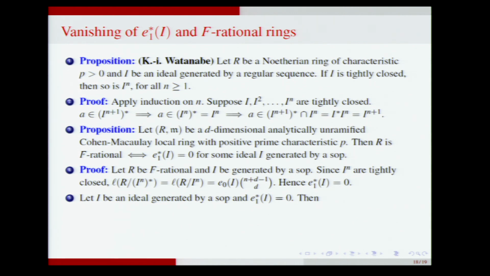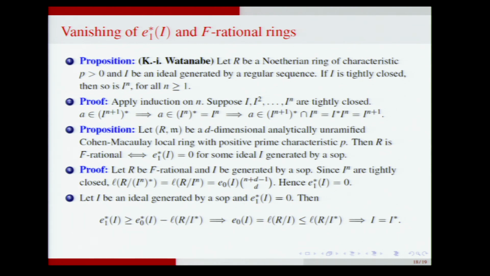Now conversely, take an ideal generated by a system of parameters, and suppose e_1^* is 0, then one uses this inequality, which is true for any filtration in a Cohen-Macaulay ring, that e_1^* is bounded below by e_0^* minus the length of R mod I^*. This is true for any filtration in a Cohen-Macaulay ring. So I use it for the tight closure filtration.